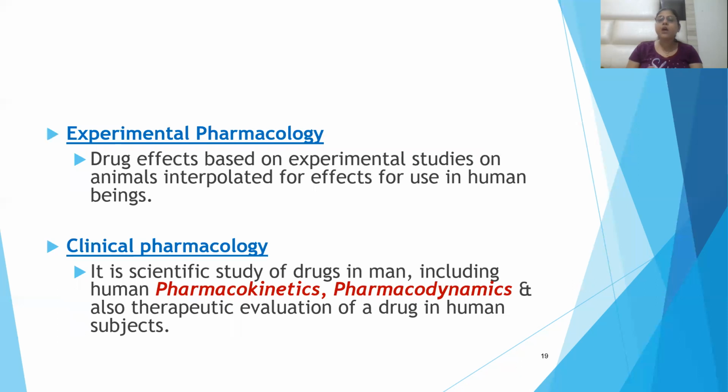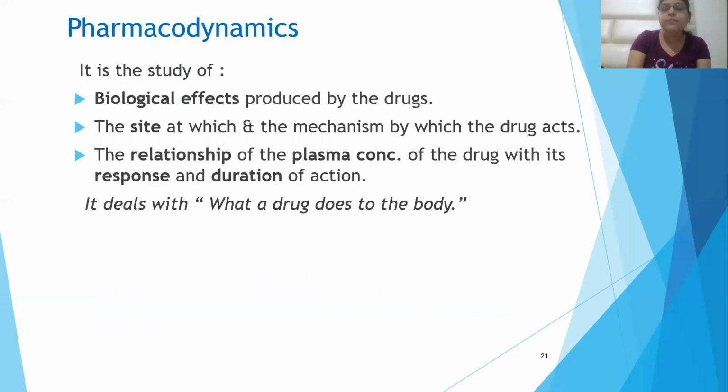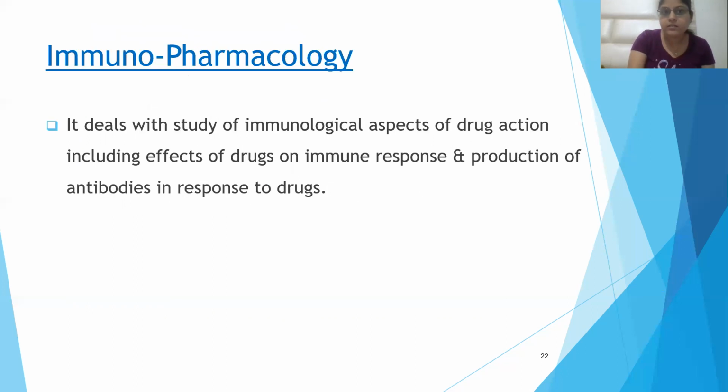Experimental pharmacology means how we perform experiments on animals, so that these can be used further for human use. Clinical pharmacology is divided into pharmacokinetics and pharmacodynamics, and is the therapeutic evaluation of the drug in human subjects. Pharmacokinetics consists of ADME, that is absorption, distribution, metabolism, and excretion, which is what the body does to the drug. Pharmacodynamics is to know the biological effects of the drugs, the site at which it is acting, the mechanism of action of the drugs, and the relationship of the plasma concentration of the drug with the response and duration of treatment. This is what the drug does to the body.